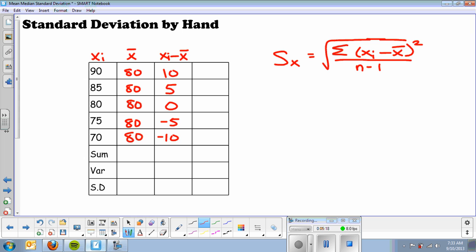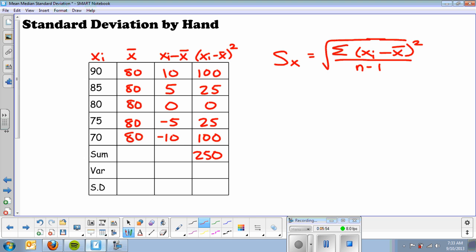Now, over here, you see in the formula, you're squaring that. So basically, what I'm going to do is square each one of those numbers. So this is each x minus the mean squared. 10 squared is 100, 5 squared is 25, 0, 25, 100. All right? I'm going to take the sum of those numbers, and I'm going to get 250.